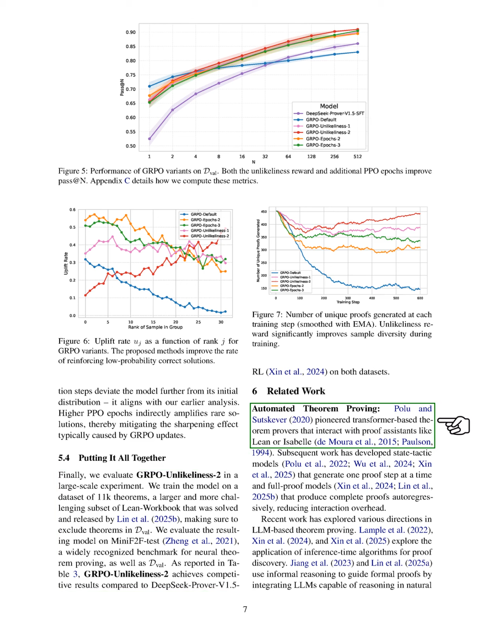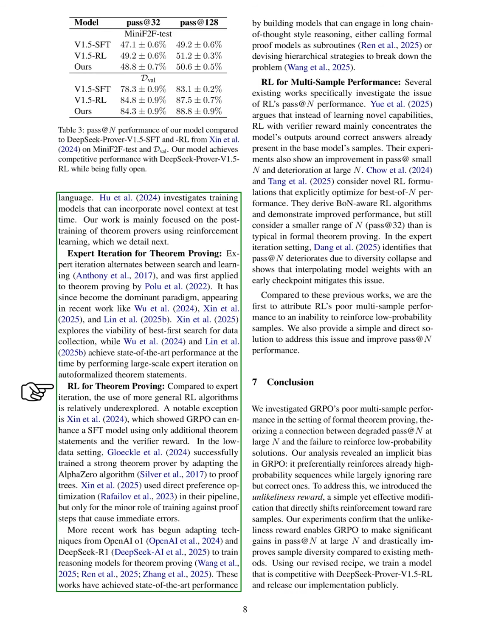In the related work section, we note that automated theorem proving has seen advancements with transformer-based provers interacting with proof assistants. Subsequent research has developed models that generate proofs step by step or produce complete proofs auto-regressively. Recent studies have explored various approaches in LLM-based theorem proving, including inference time algorithms and informal reasoning to guide formal proofs. Our focus is primarily on post-training theorem provers using reinforcement learning.